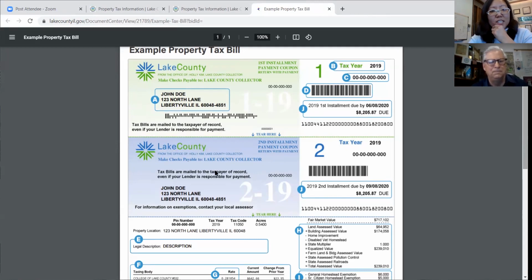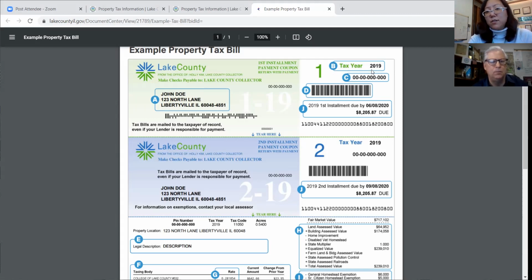So here, section A, I think it's self-explanatory. It's just your name, your address. When you receive this, you should always check to make sure it's valid. If you are living somewhere else for half the year, or if you're renting it out, there is on the Lake County Treasurer page a name address change form so that this could be forwarded somewhere else, and your mailing address can be separate of your property address. So always check it every single year to make sure it's still applicable.